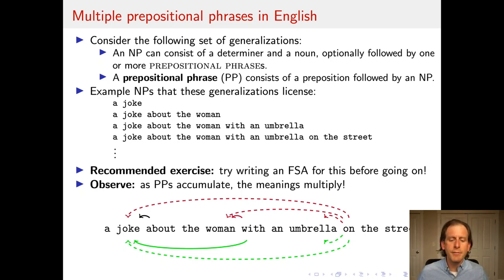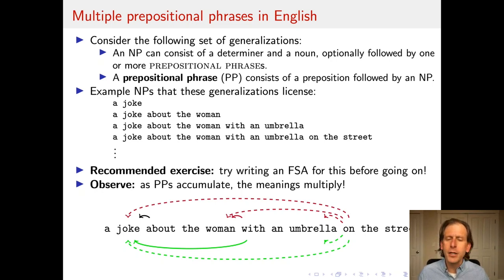So on the street, if with modifies woman, then on the street might modify an umbrella, so the umbrella's on the street. The woman might be with the umbrella and the woman might be on the street, where on the street would modify woman. Alternatively, maybe the joke takes place on the street, and actually on the street is not saying where the woman is at all.